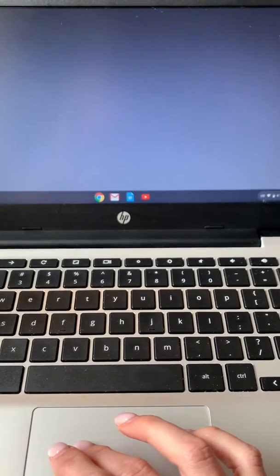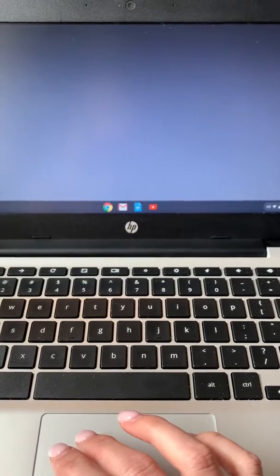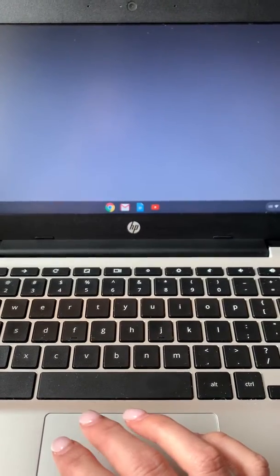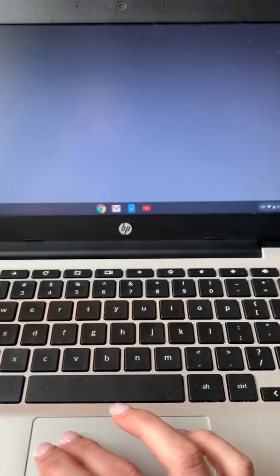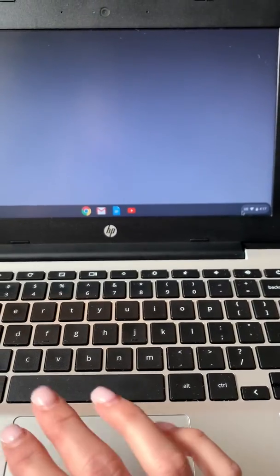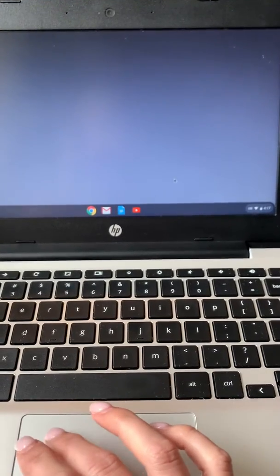One of the biggest issues we are hearing about is that students are having trouble getting into Google applications, Google Classroom, or Clever. So I want to show you one issue might be that you are still logged into the Chromebook under a personal account.